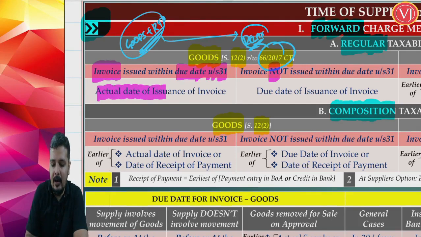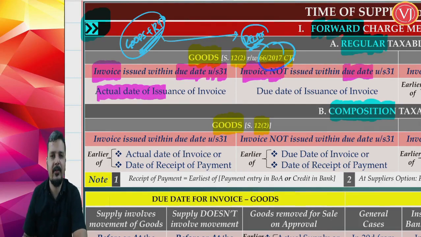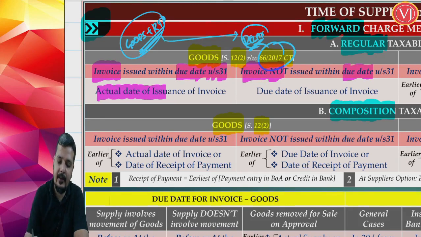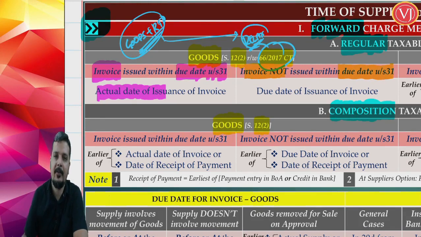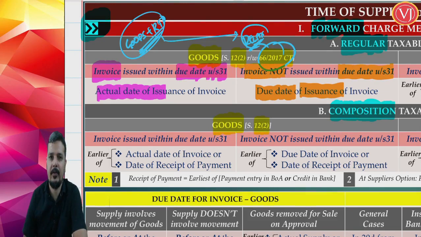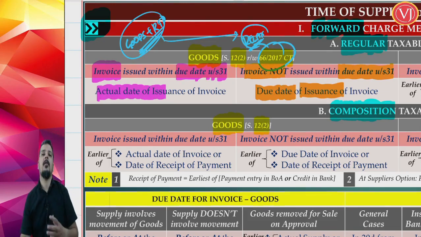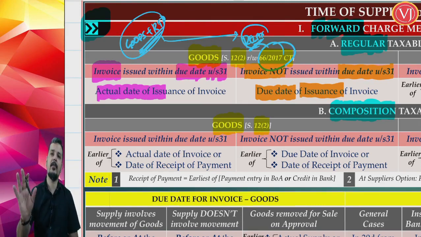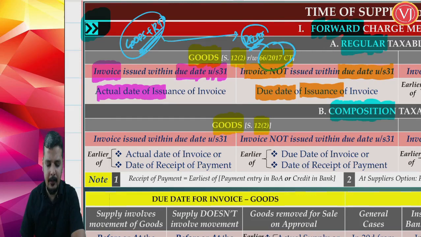If invoice is not raised within the due date as given in section 31, we'll see what is section 31 later, then the answer is due date of issuance of invoice. So friends, when you talk about time of supply for goods under forward charge mechanism, where you are talking about a regular taxable person, if invoice is raised in time, actual date of invoice. If invoice is not raised in time, due date of issuance of invoice.